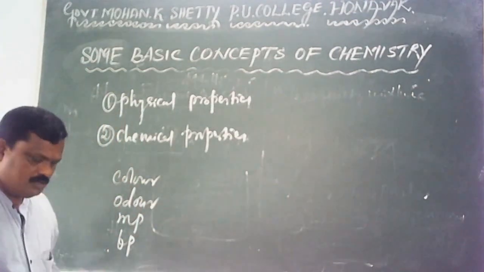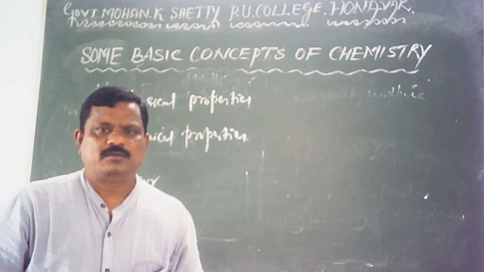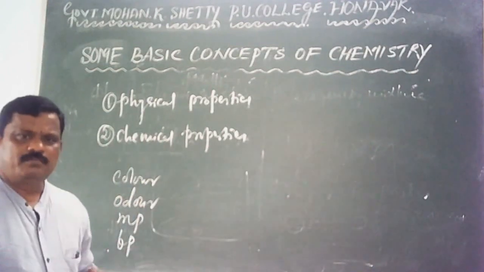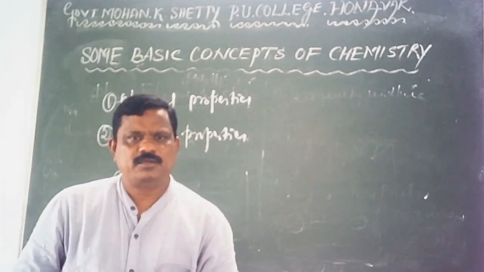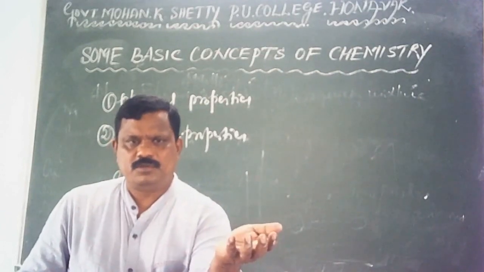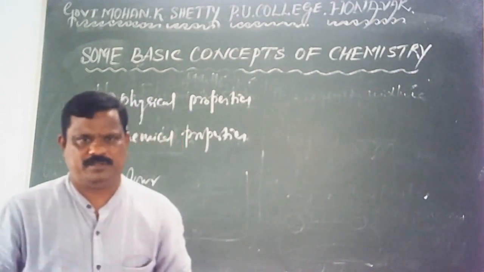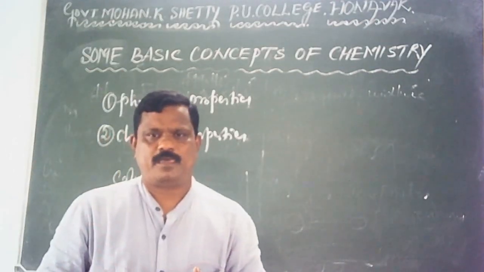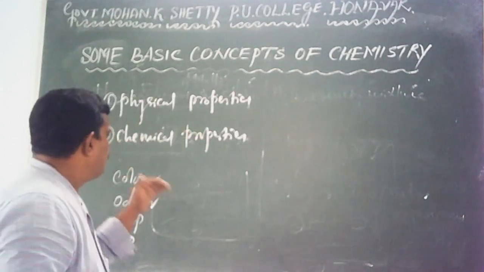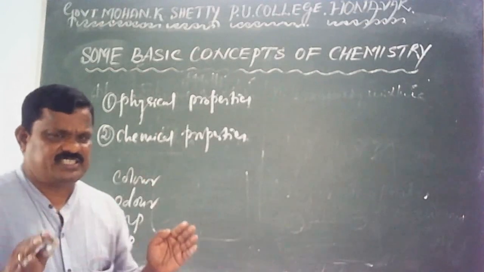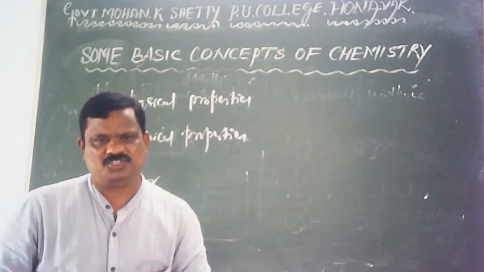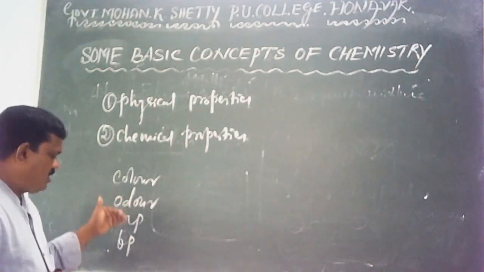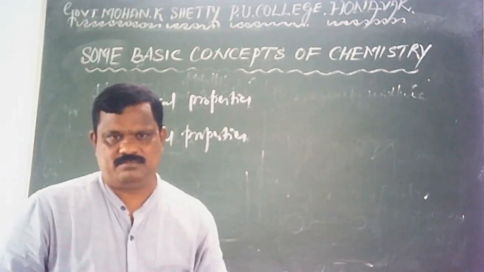See here, color of a matter can be predicted just by observing it. Odor can be predicted just by smelling it. Is there any damage that happens to our matter? Nothing will happen. So, physical properties are those properties which can be measured without changing the identity or composition of matter. Examples are these: color, odor, melting point, boiling point, density, etc.